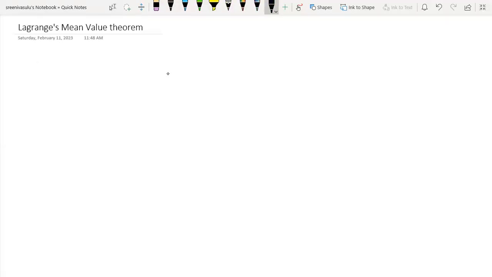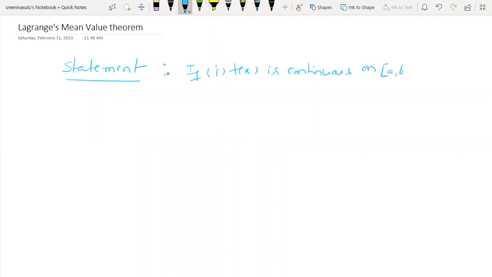Actually, there are two forms of the statement. The statement of the theorem is: if, first condition, the function f of x is continuous on a closed interval a comma b.